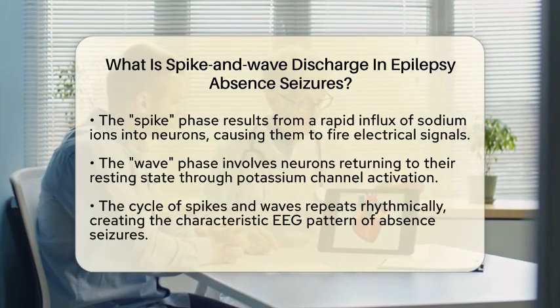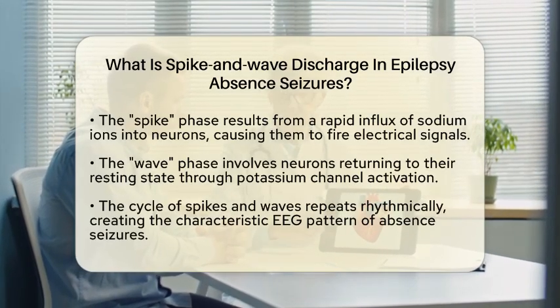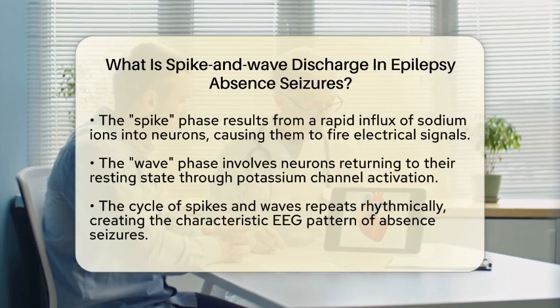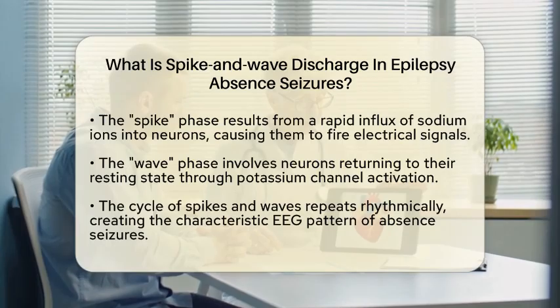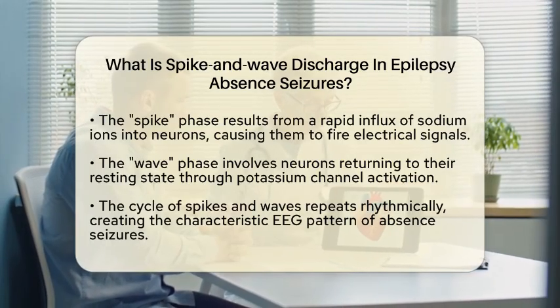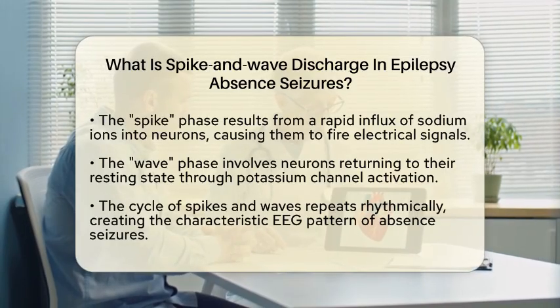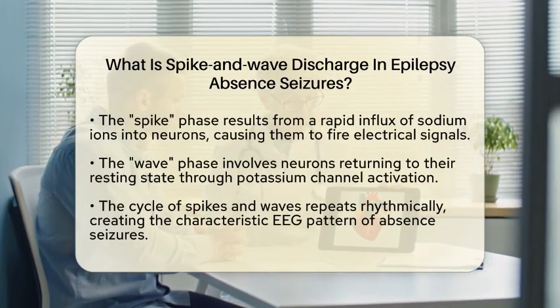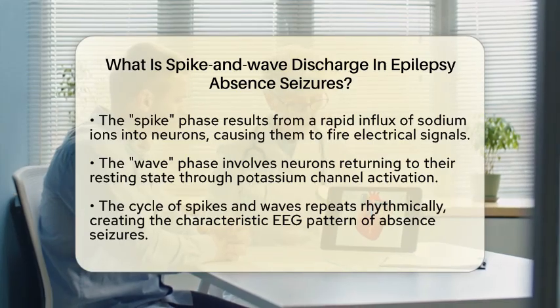The spike part of the discharge happens when there is a sudden and intense change in the electrical state of neurons. This is known as a paroxysmal depolarizing shift. It occurs mainly because of a rapid influx of sodium ions entering the neurons through special channels. This influx causes neurons to fire bursts of electrical signals, known as action potentials.